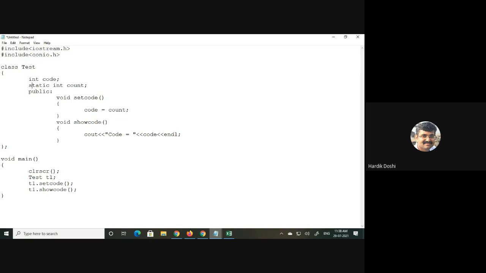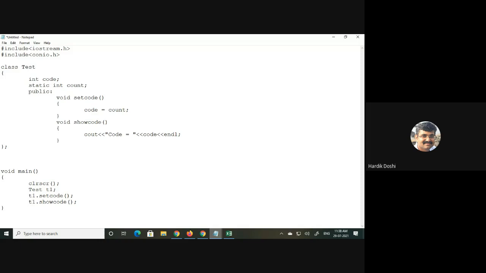This is what is termed as declaration of a static variable. I need to initialize it outside the class, compulsorily in C++. In other languages, no need to go for that. But in C++, it is compulsory for us to initialize the value of a static variable outside the class.